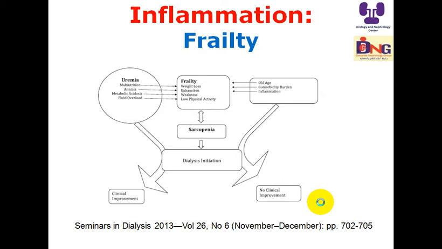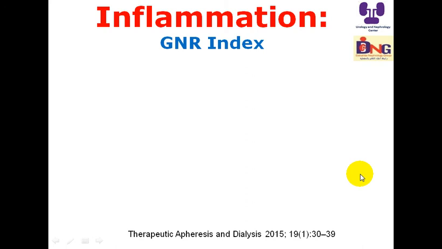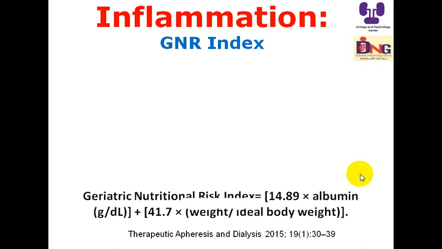Another important comorbidity is frailty. Here, if you look, inflammation induces frailty and also leads to sarcopenia, affecting the poorer outcome. What is meant by the GNRI? It is the geriatric nutritional risk index, and this is the equation for this index: albumin multiplied by a factor, plus weight divided by ideal body weight multiplied by another factor.